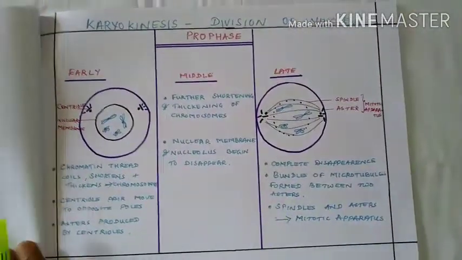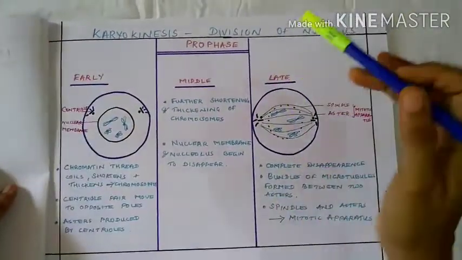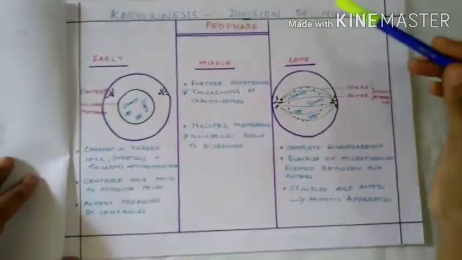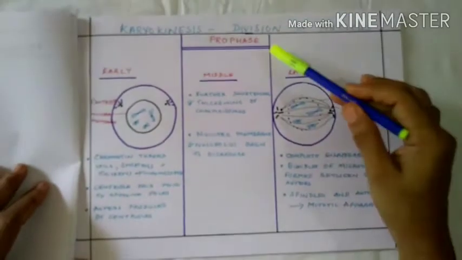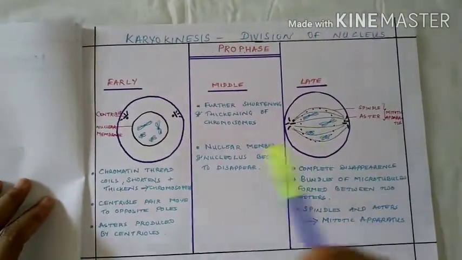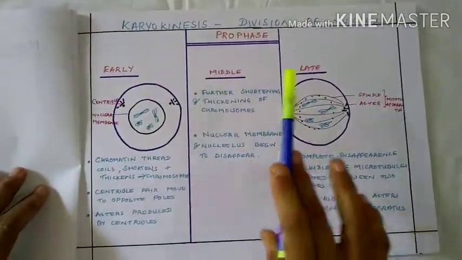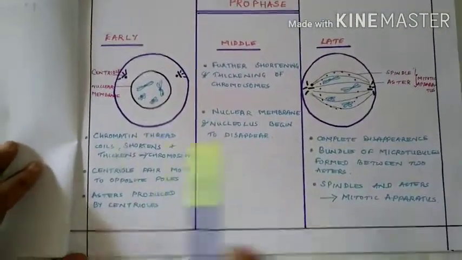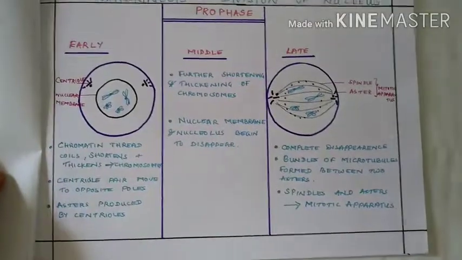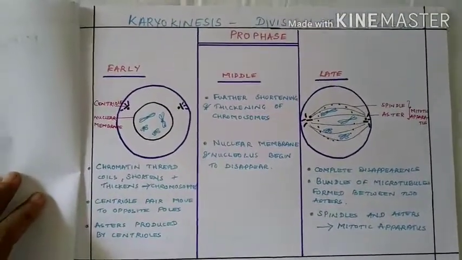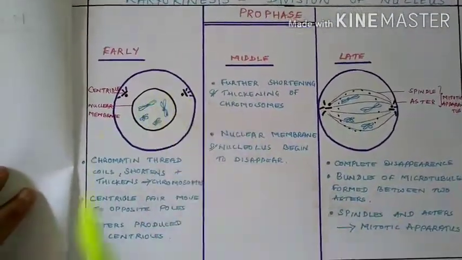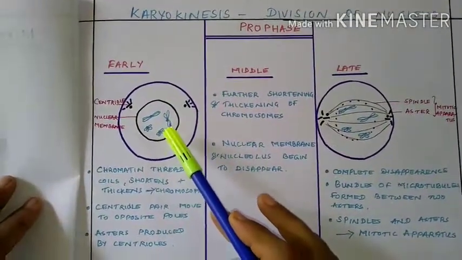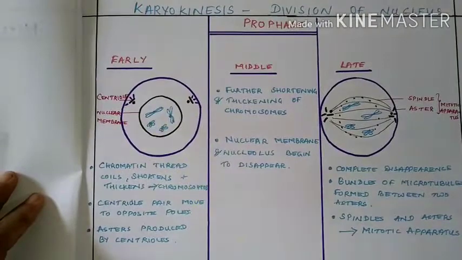Let's try to understand what mitosis is. The first series of changes come under karyokinesis, which means division of the nucleus. Prophase is the first among it. It can be divided into early, middle and late. It is an animal cell and centrioles can be seen. The first change that takes place is that the centriole pair moves to opposite poles. Chromatin thread coils, shortens and thickens to form chromosomes, as you can see here.